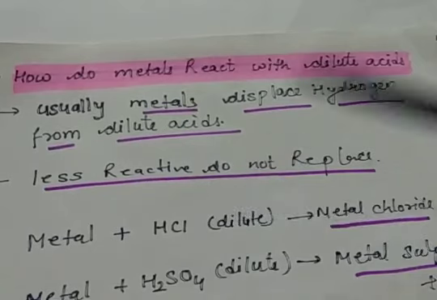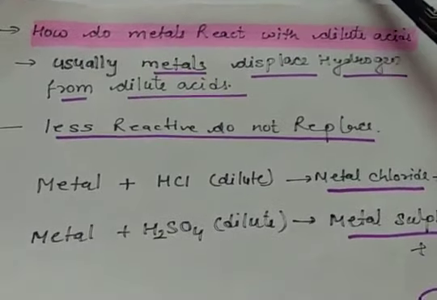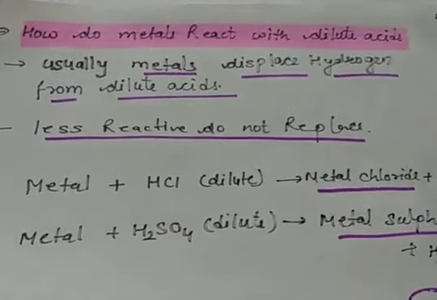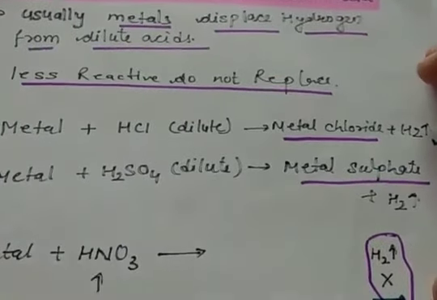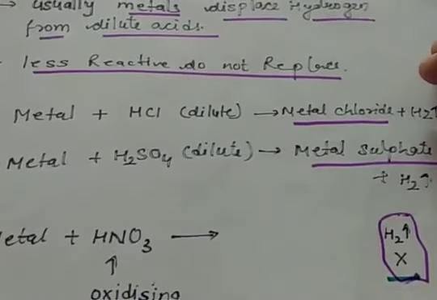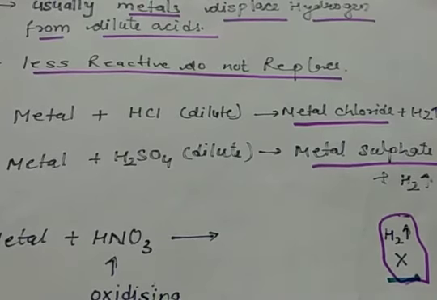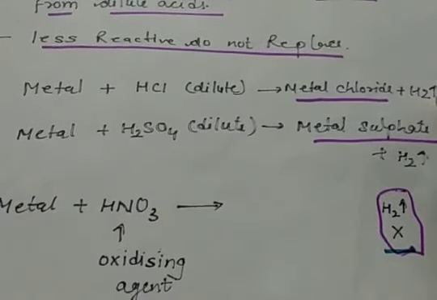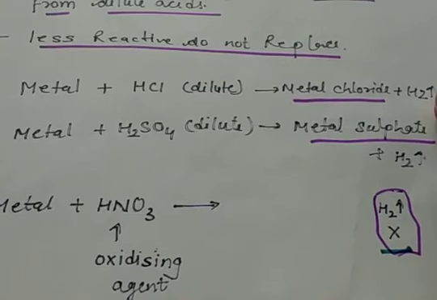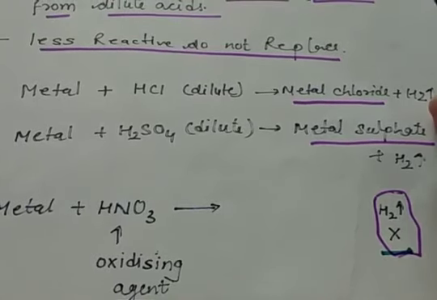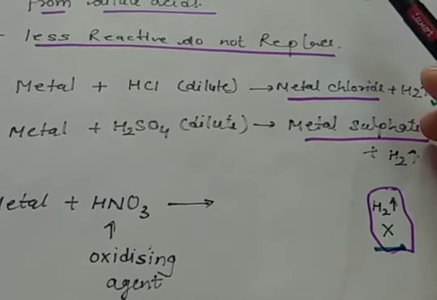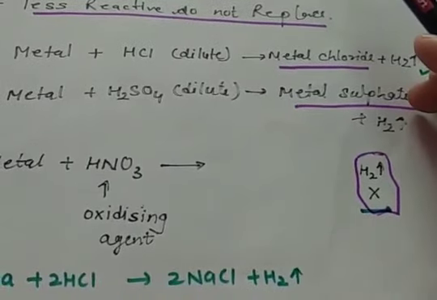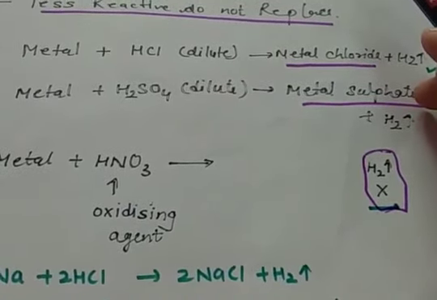Metals, when they react with dilute hydrochloric acid, form metal chlorides and hydrogen gas is liberated. And metals, when they react with dilute sulfuric acid, form metal sulfates and hydrogen gas is liberated. But metals with nitric acid do not form a salt and no hydrogen gas is liberated, because nitric acid is a very strong oxidizing agent.